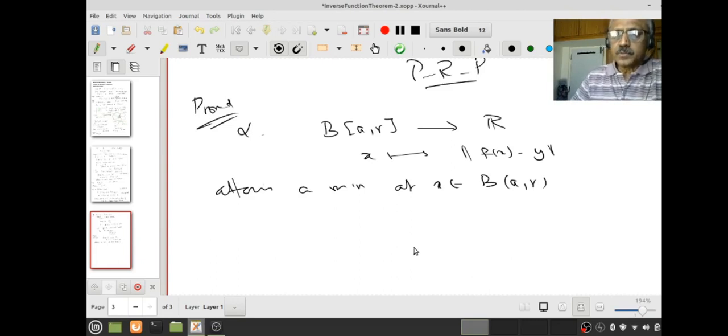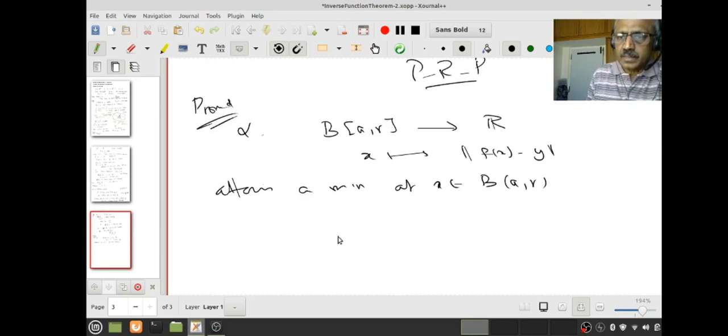Now we know that if I have a differentiable function and the extremum is attained at an interior point, then the derivative has to be 0. That we have seen in our previous lectures on differential calculus, right? Then we want to compute that. So what do we want to do?